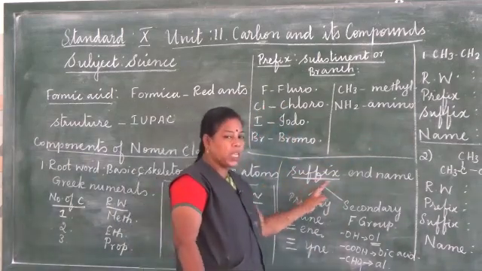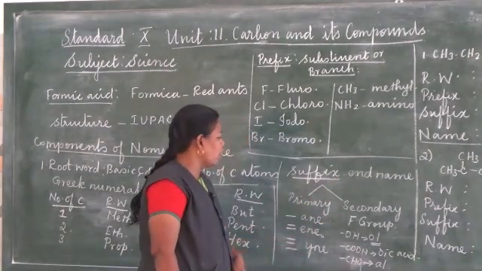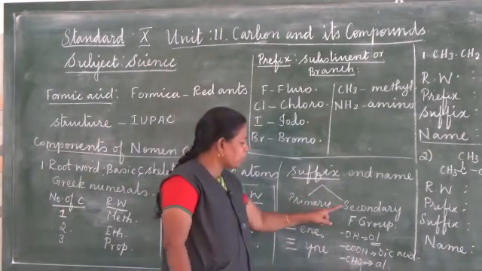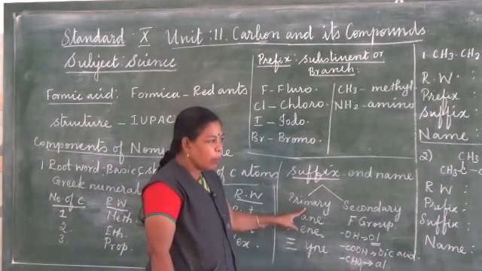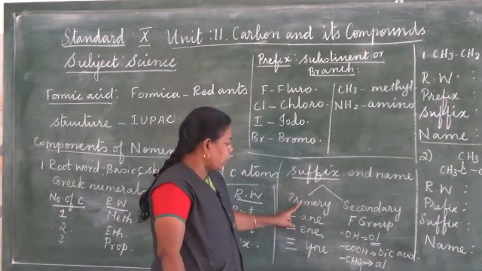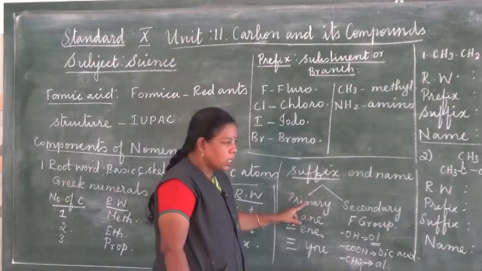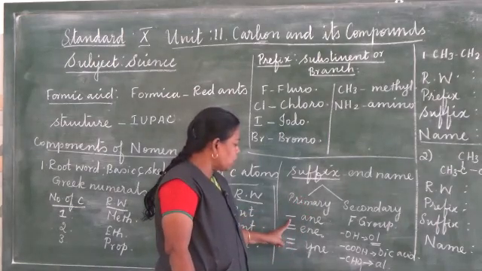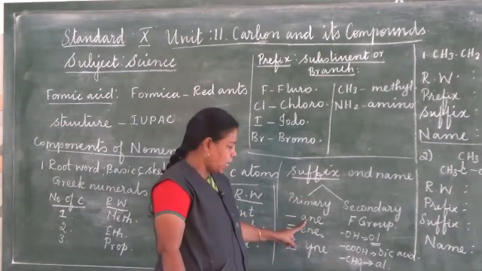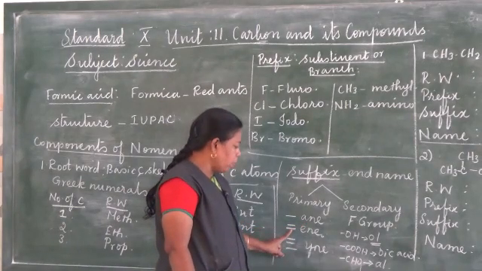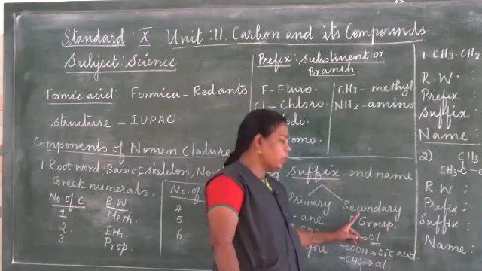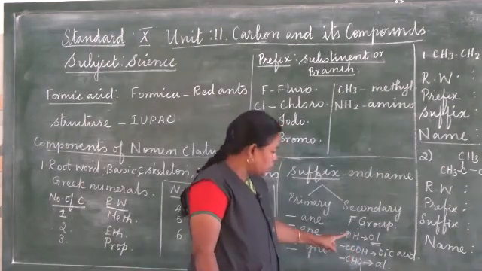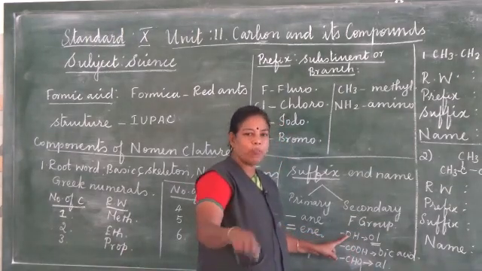And then the suffix is the end name of the carbon compound. We have two kinds of suffix, primary suffix and secondary suffix. The primary suffix tells about the nature of bonding. Single bond means we use the suffix "-ane," double bond "-ene," triple bond "-yne." And the secondary suffix tells about the functional group. For OH, that is the functional group of alcohol.